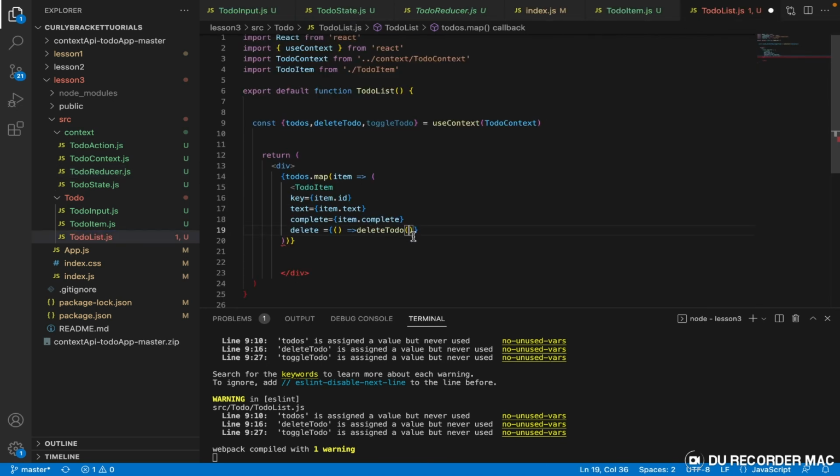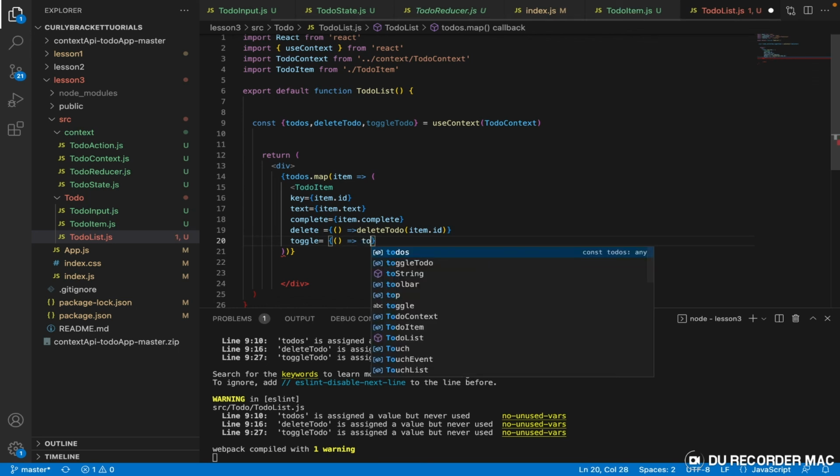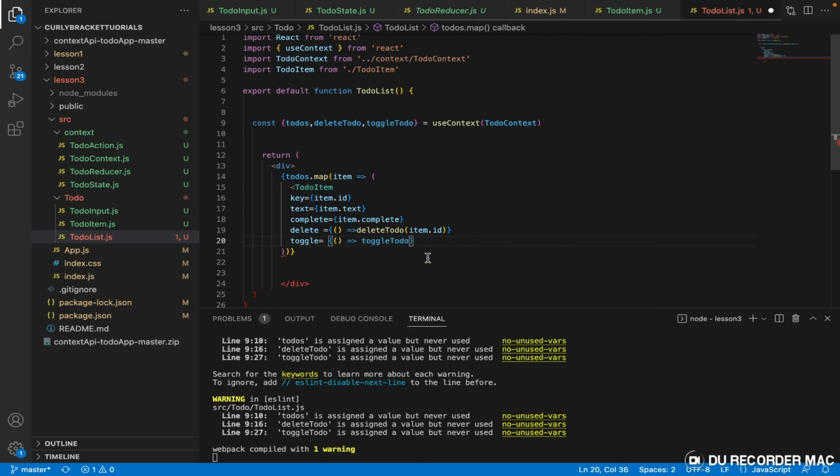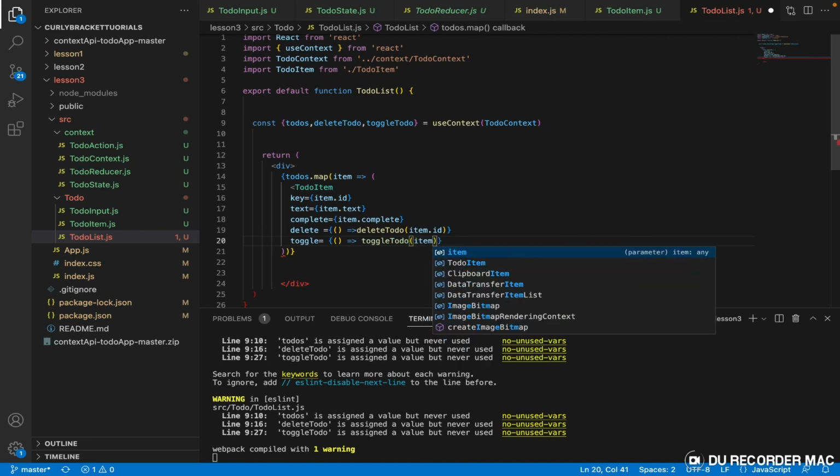All right, so we need to pass item.id as parameter now. And then we have toggle. Our toggle is going to run a callback function. We call it toggleTodo, and this toggleTodo is also expecting a parameter, item.id.